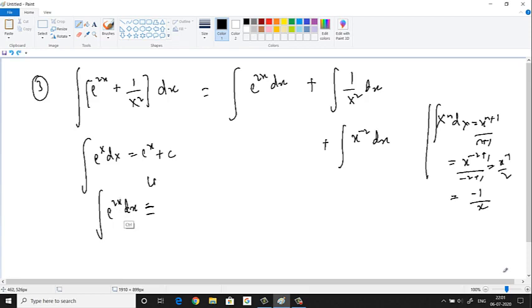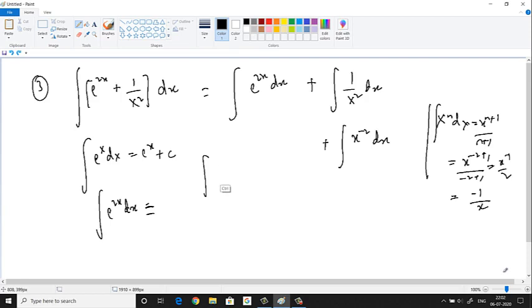It should be a linear function. For example, if you have sine of ax plus b, forget about the integration, just sine of ax plus b. Is this a linear function? Yes, ax plus b is a linear function. Anyway, if you have a linear function like e power 2x, or even 2x plus 3 or 2x minus 5, these powers are all linear functions only.